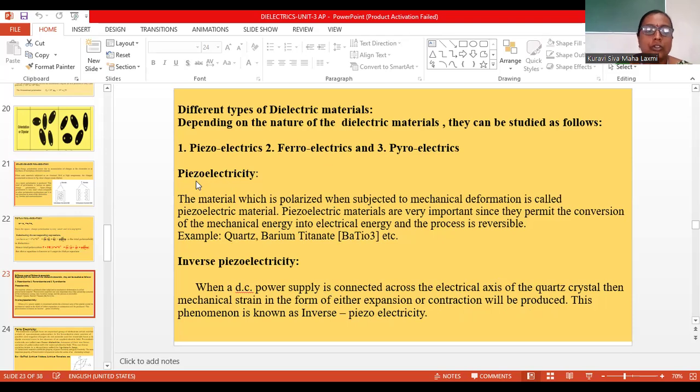Once again, piezoelectricity and inverse piezoelectricity. In piezoelectricity, when we apply mechanical force, electricity is produced, that means electrical dipoles are formed. In inverse piezoelectricity, when we apply the DC power supply, there may be expansion and contraction. When the crystal is subjected to expansion or contraction, a large amount of vibration is produced.